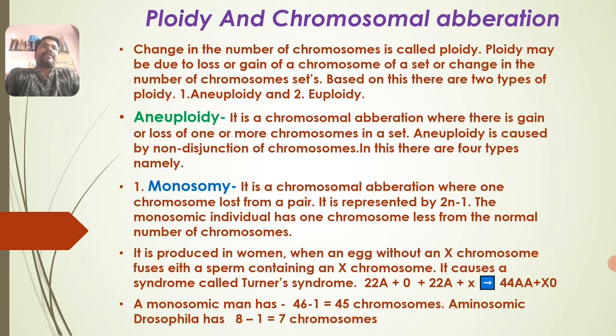Those Balbiani rings at the region of the dark band consist of a large amount of DNA. That DNA undergoes the process of transcription. I think you already know the central dogma. In transcription and translation, the outcome of transcription is the synthesis of RNA, mainly mRNA, and some rRNA and tRNA are also formed by transcription, which takes place at the region where the Balbiani rings are present in the Polytene chromosome.